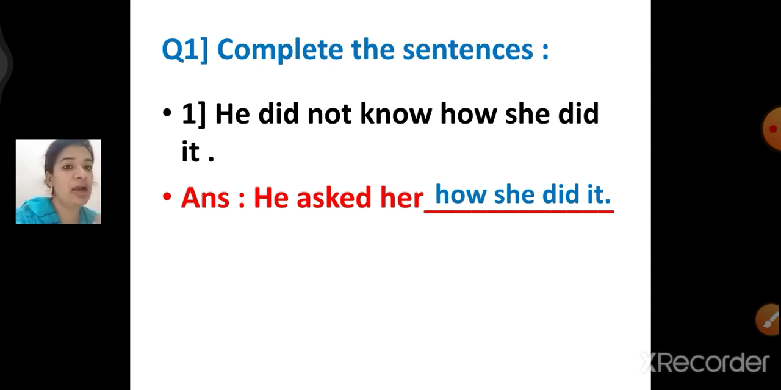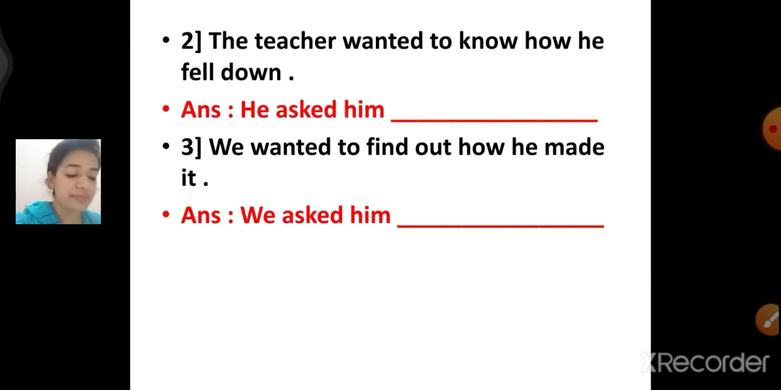So now the half part what is already there is, he asked her, and a blank is given, and the other half you have to complete. Now how you are going to complete it? You just have to replace the half of the question in your half of the answer. So he did not know how she did it. He asked her how she did it. Fine. So the next one, we'll jump on the second one.